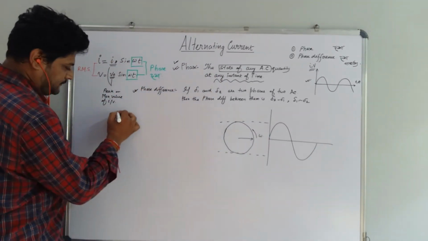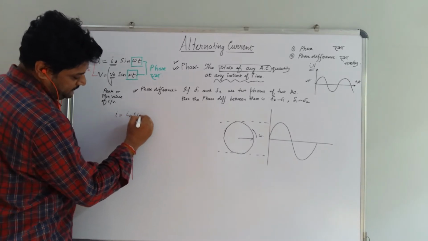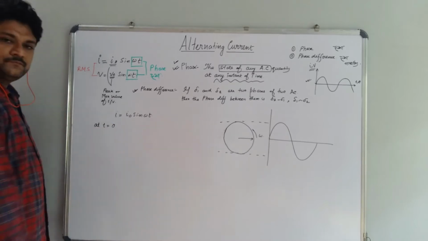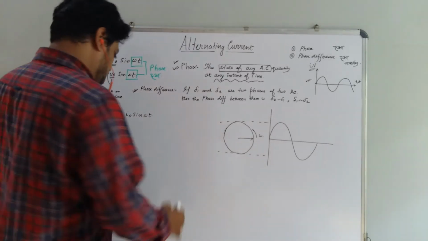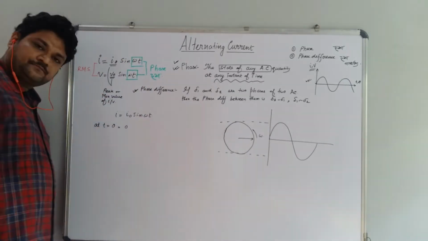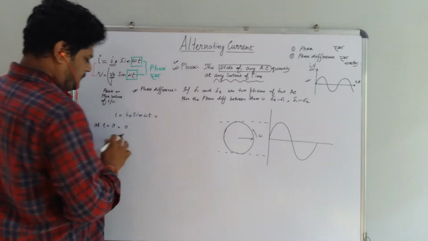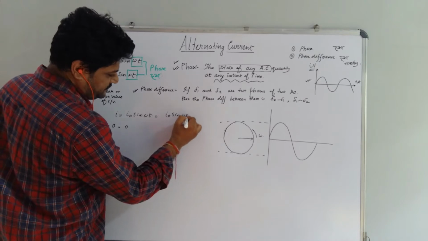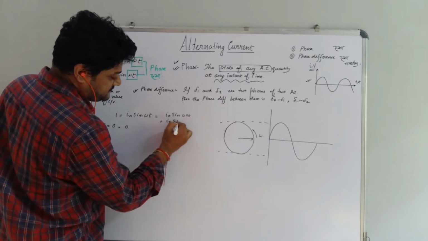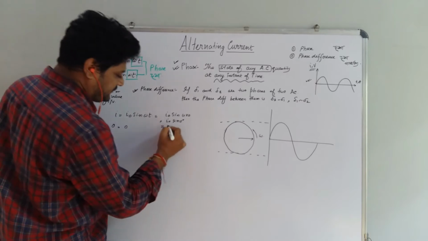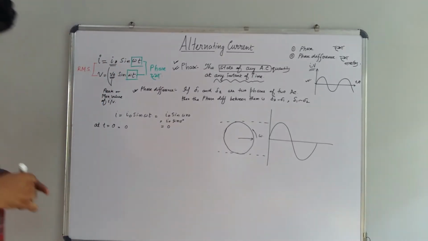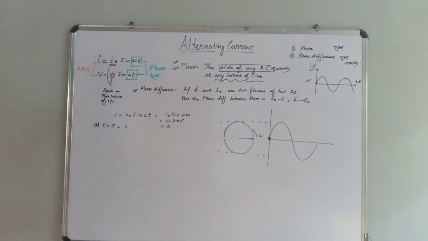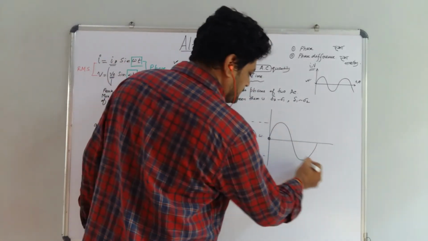So if I = I0 sin omega t, then at t = 0, what will be the value of this I? It is nothing but 0. Why? Because putting t = 0, I naught sin omega into 0 is I naught sin 0 degree. Sin 0 degree means 0. So that's why I am going to start the waveform from here and plot it against time.